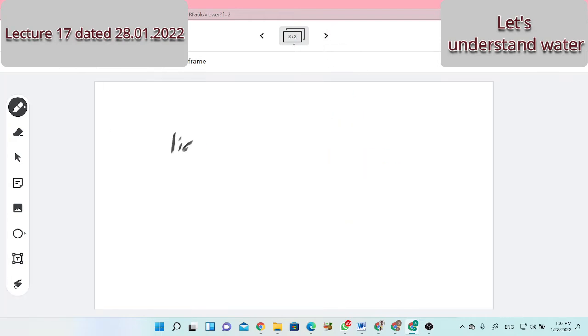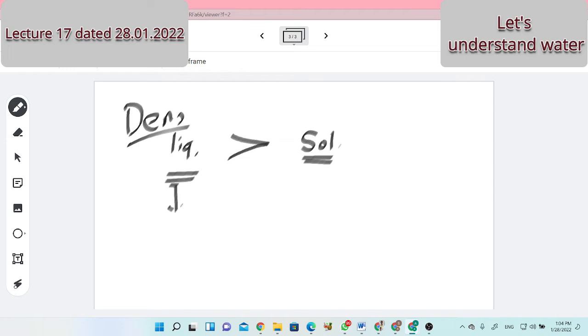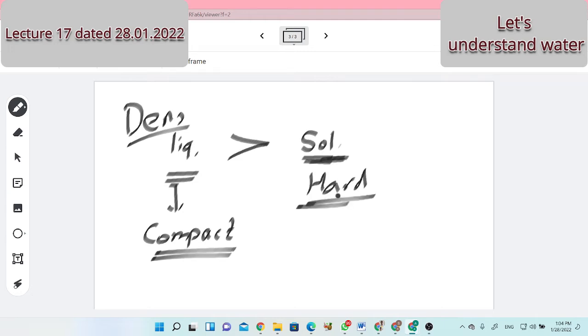Liquid water and solid water. We found the density of liquid water is more than solid water. Means in true sense, liquid water is more compact. Surprising. Therefore, I said, let us today understand water. How is it? Liquid water is more compact than solid water. It seems hard to touch, but hard to touch doesn't mean that it is more compact, as with the grain, for which I had given one logic.